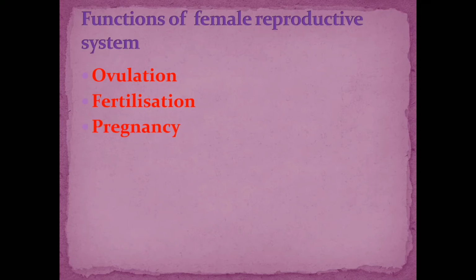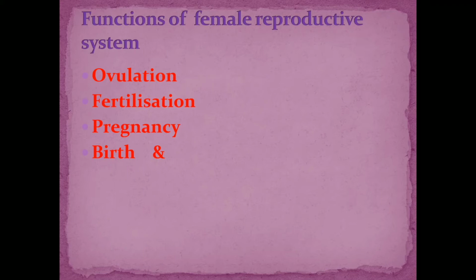Now after fertilization, the zygote develops into the fetus and a fully grown baby. This takes place inside the female reproductive system, and the period from conception to birth is called the gestation period, also known as pregnancy. So the third main function is pregnancy, and the fourth function is delivering the baby, that is birth.